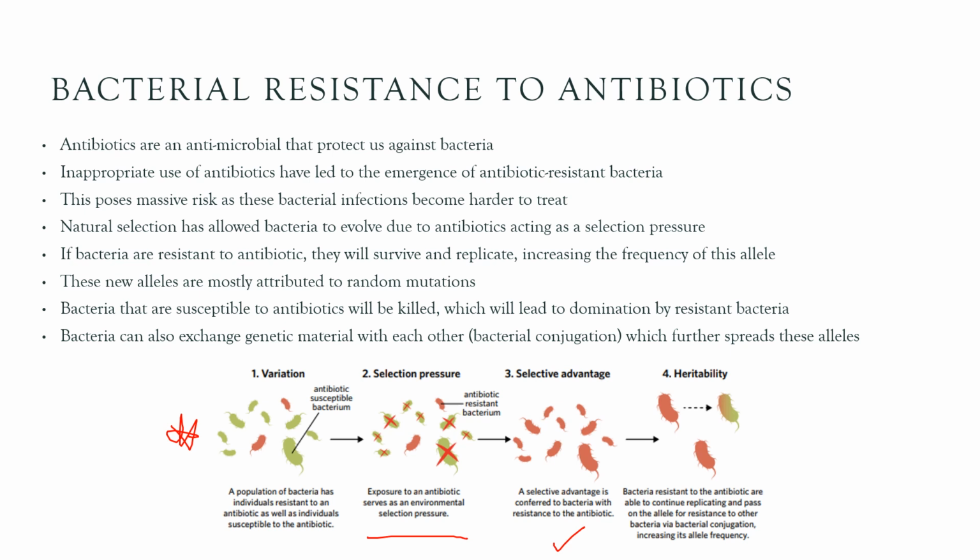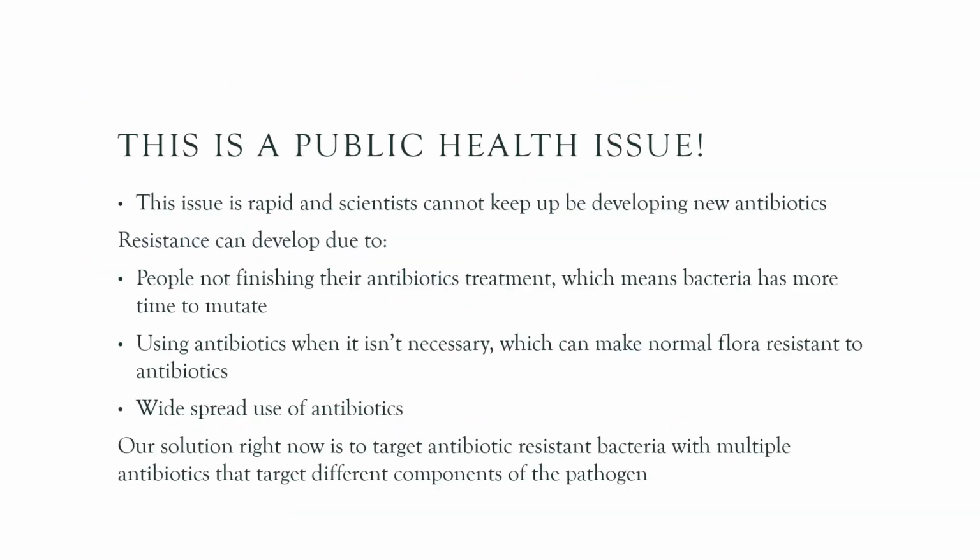And because they're the ones that are going to live, they are also the ones that are going to reproduce, which means that when they reproduce, which is the heritability part, they are going to pass down that genetic makeup into other bacteria. Well, not pass down, they're going to do binary fission, but it's going to go to other bacteria, and then those bacteria are going to be resistant to those antibiotics as well, and then that further spreads the alleles. So bacteria can evolve just like we can.